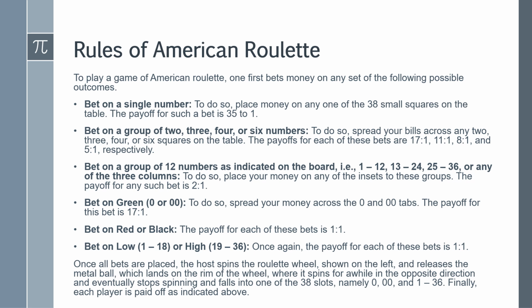So once all the bets are placed, the host spins the roulette wheel, shown on the left, and releases the metal ball, which lands on the rim of the wheel, spins for a while in the opposite direction, and eventually stops spinning and falls into one of the 38 slots, namely 0, double 0, 1 to 36. Finally, each player is paid off as indicated above.